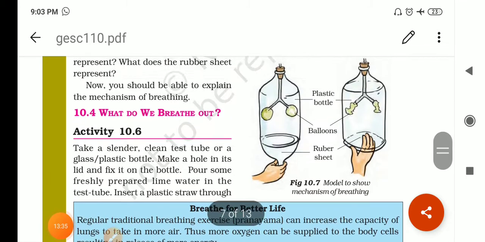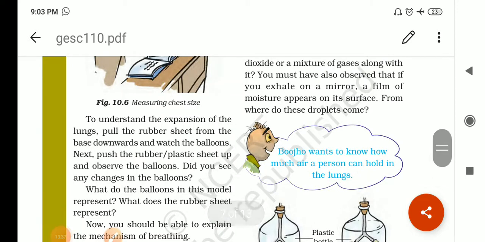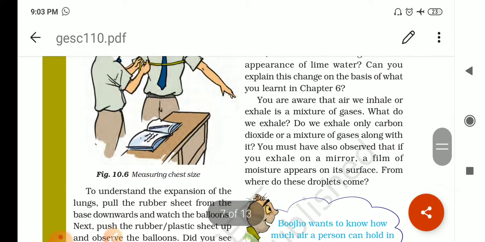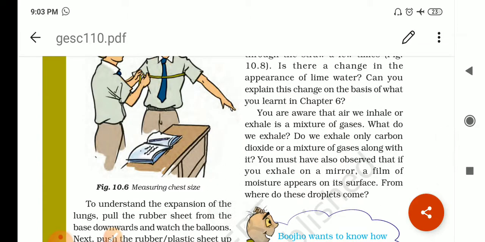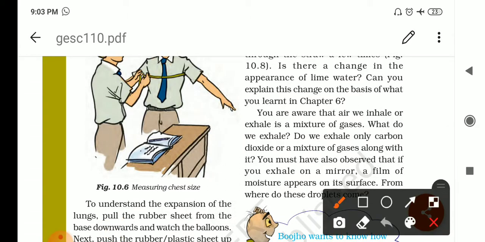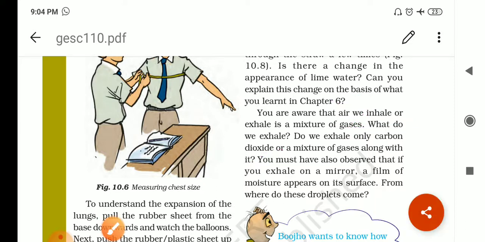Okay, and one more thing I want to tell you, that the air which we inhale is not pure oxygen. It is air, which means a mixture of several gases. It may have carbon dioxide, nitrogen, and inert gases, and dust particles, smoke, water vapors, right? So this is a mixture, right? You must have also observed that if you exhale on a mirror, a film of moisture appears on its surface. A film of moisture, then from where do these droplets come out?